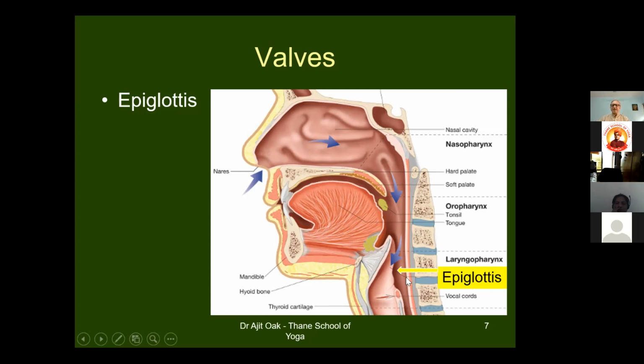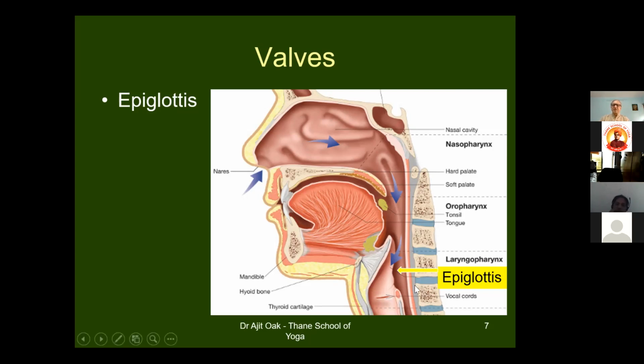Epiglottis क्या काम करता है? जब हम खाना खाते हैं तो खाने को वो हमारी सांस नलिका को जाने नहीं देता है. So it doesn't allow the food material or any solid object for that matter to enter the trachea. As we know that even if a small particle enters the trachea, immediately we'll cough it out because we don't want any particles to enter our lungs, as a protective mechanism of the body.